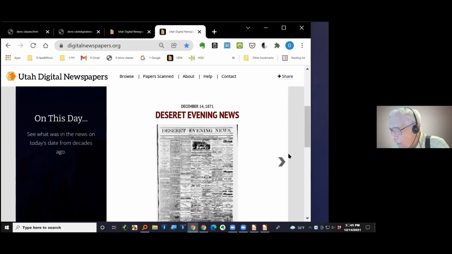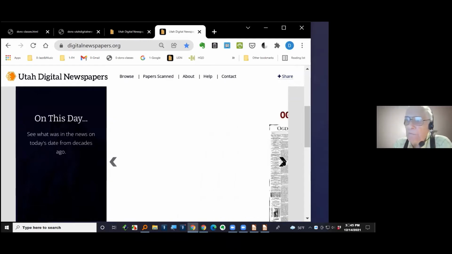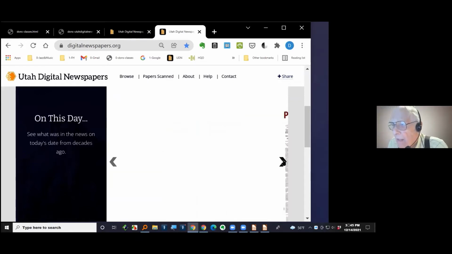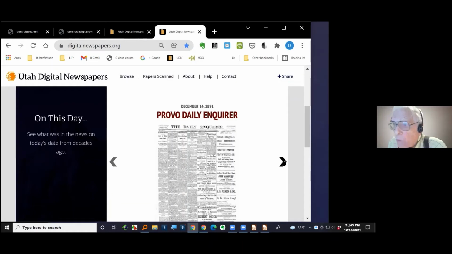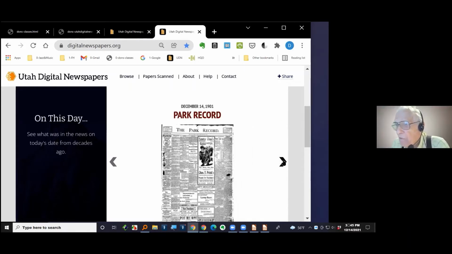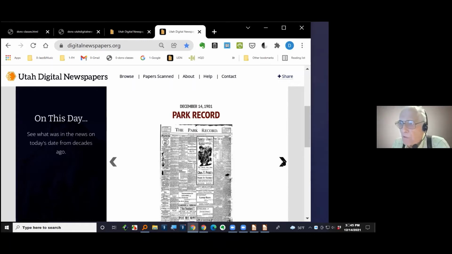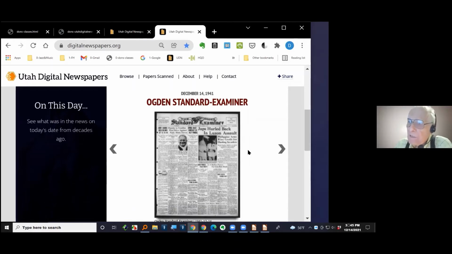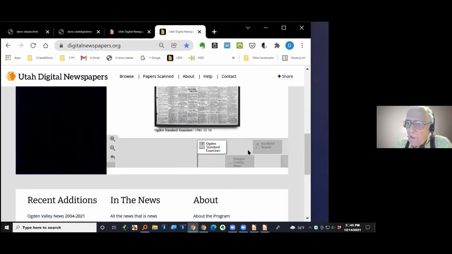If you click on this arrow over here to the right, there's the Ogden Herald, December 14th, 1881. This one is the Provo Daily Enquirer. I'd never even heard of that paper. December 14th, 1891. Look at these things, way back there. Here's the Park Record from up in Park City, and so on. This is just what happened on today's date in some of those past issues, and they run that at the top here.